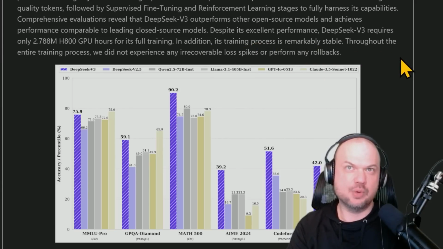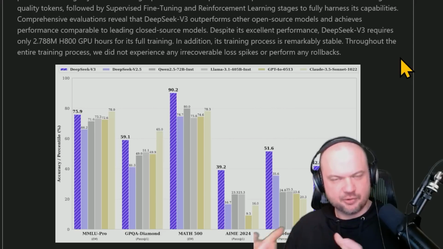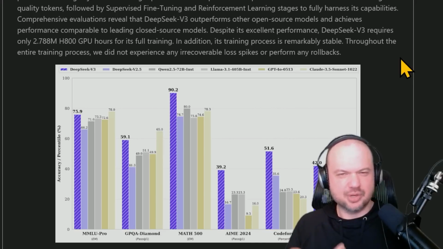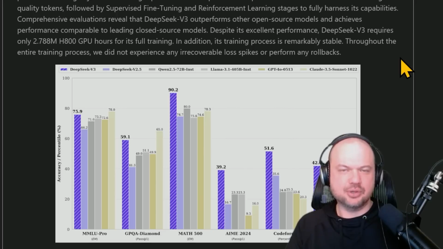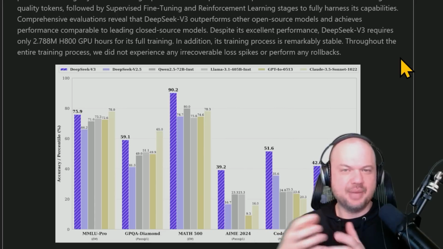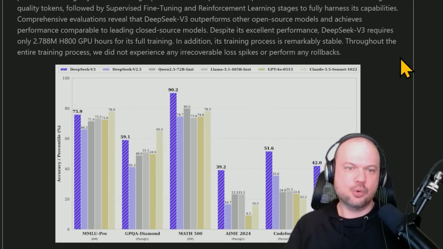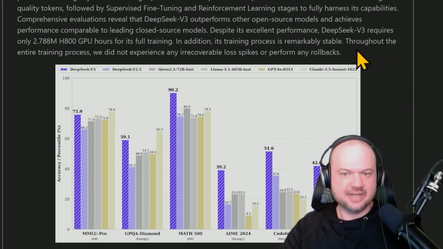There's some rumors that when OpenAI was training one of the models, maybe it was GPT-4, there were some issues. They had to perform some rollbacks. It was just rumors. We don't know the exact details, but it's common sometimes during the training process for the training to go in the wrong direction. You have to roll it back and try it again. Here, according to what they're saying, the training process is remarkably stable.